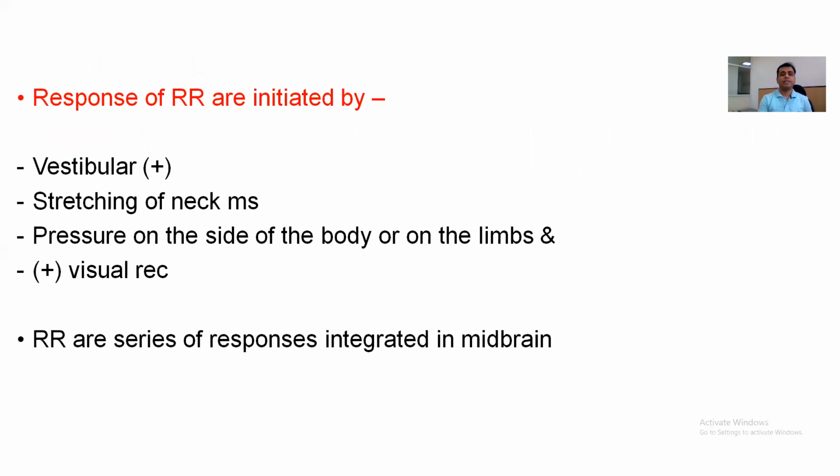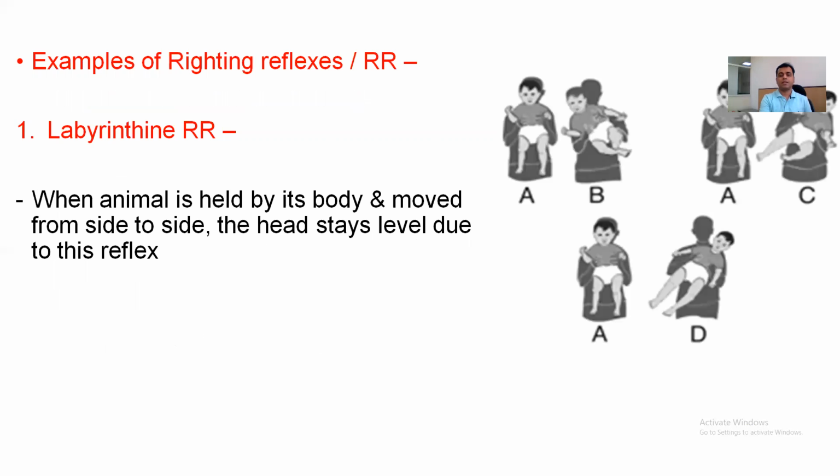Responses of righting reflexes are initiated by stimulation of the vestibular apparatus, stretching of neck muscle, pressure on the side of the body or on the limbs, especially the deeper structures, and stimulation of visual receptors. Righting reflexes are a series of responses which are integrated in the midbrain. Let us consider some examples of righting reflexes.